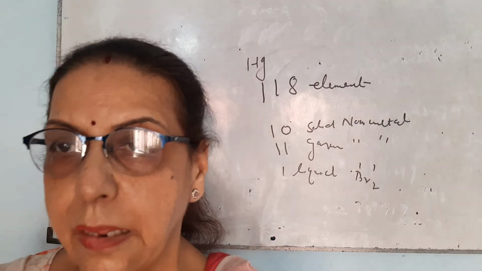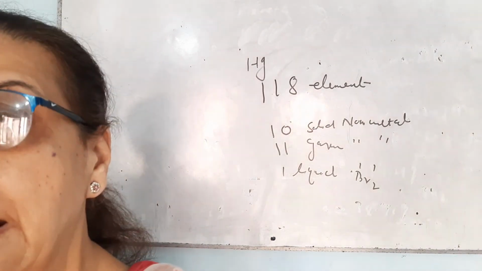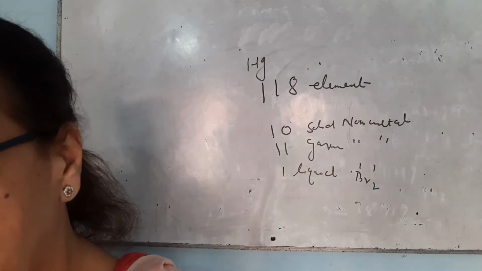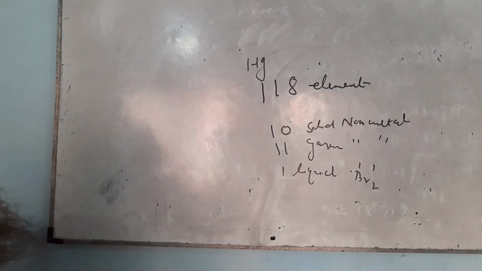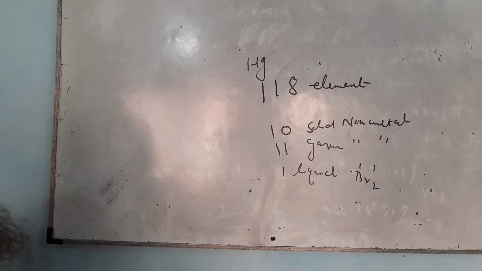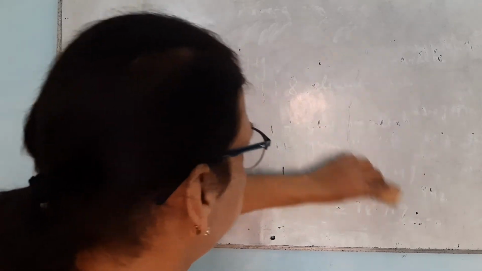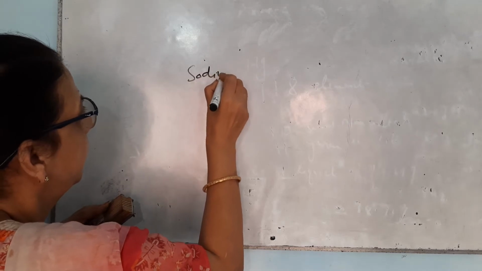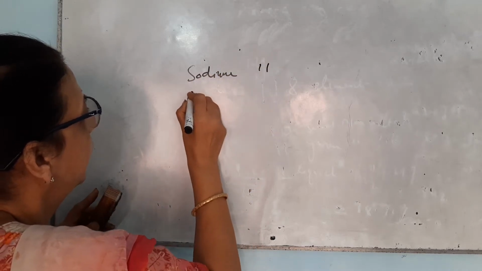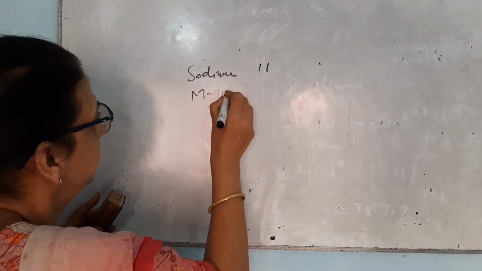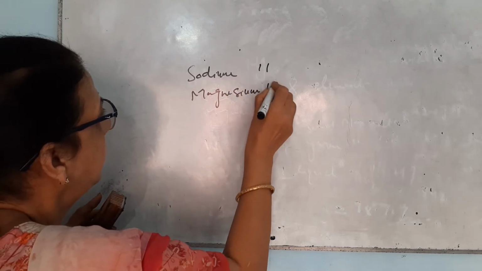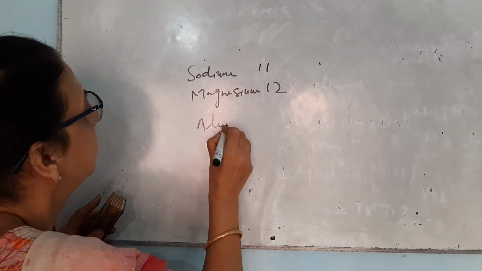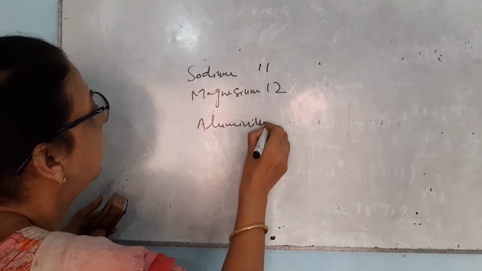But before starting the physical properties of metals, let me write the electronic configuration of a few metals. These have atomic numbers 11, 12 and 13. These elements are sodium, atomic number 11, magnesium, atomic number 12, aluminium, atomic number 13.